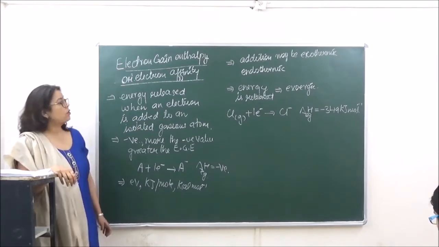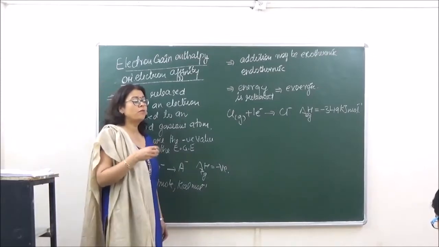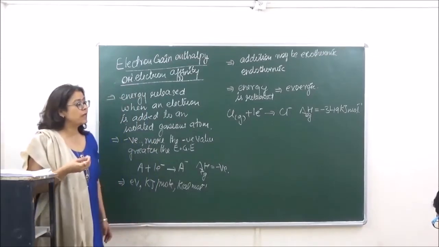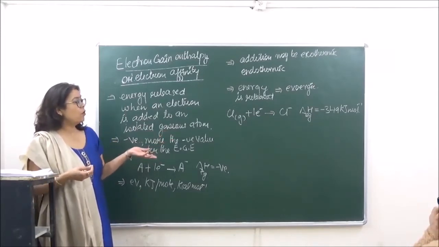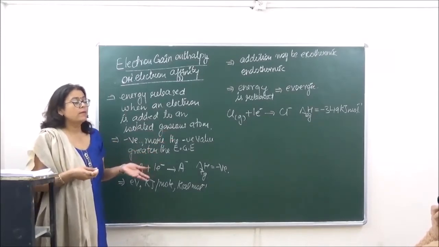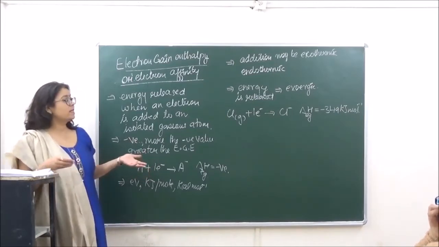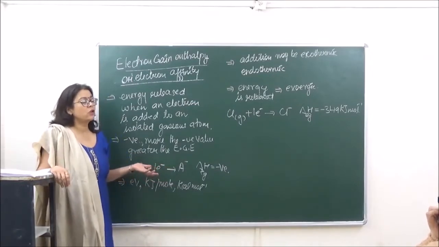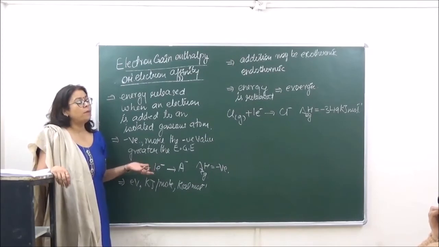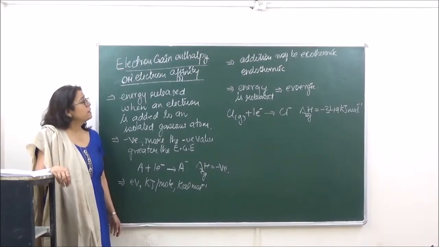Now, when we are talking of electron gain enthalpy, we say that whenever the value of electron gain enthalpy is going to be high, the electrons can be easily added. And if the value of electron gain enthalpy is low, the electrons will be added with difficulty. Okay, so the more energy is released by adding an electron, the more easily the electron can fit into the orbit of the particular atom.